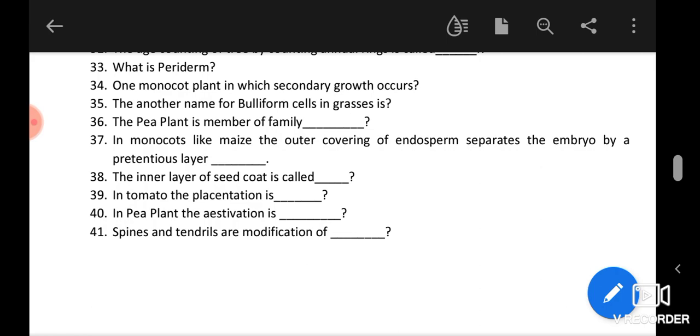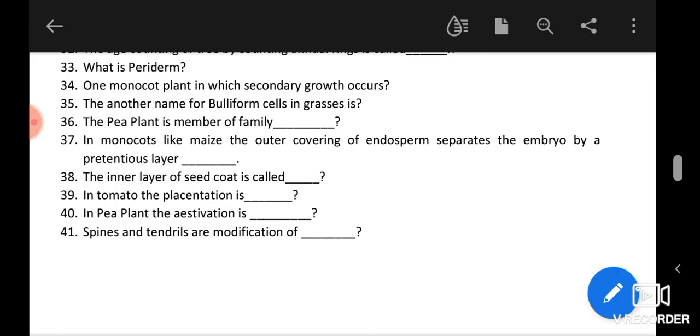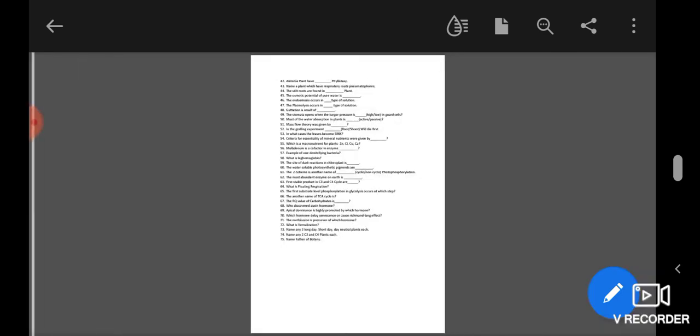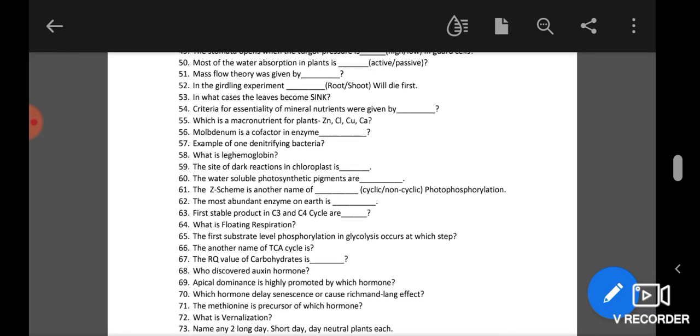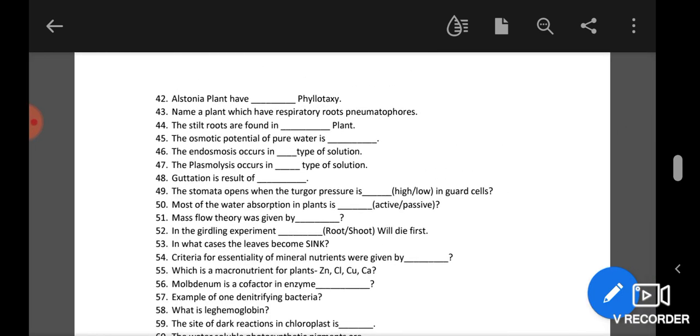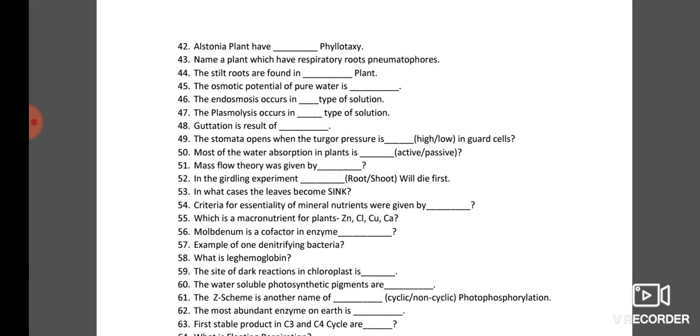Spines and tendrils are modifications of the leaves. This we should all know. Okay, these are the modifications of the leaves. Let's talk about some other questions. Now we have question number 42.